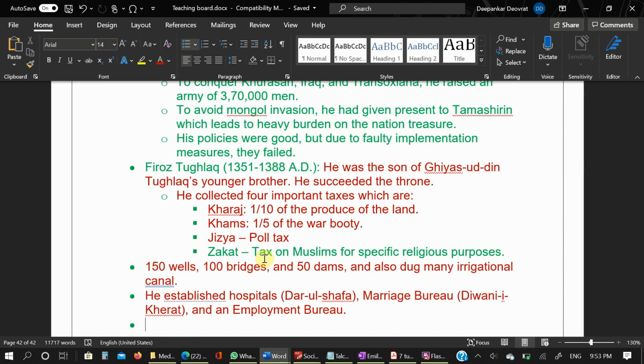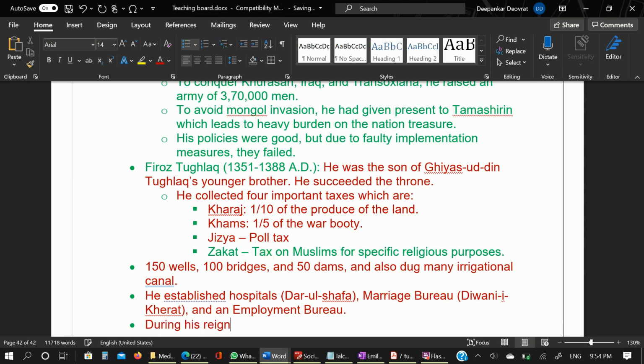As for the importance of Firoz Tughlaq in medieval Indian history, Firoz gained prominence by his generous measures and contribution to the prosperity of the people. He was giving attention to the people of his region. Futuhat Firoz Shahi is an autobiography of Firoz Tughlaq. No need to remember it. And he patronized a scholar, Ziauddin Barani. During his reign, a number of Sanskrit books on medicine, science, and arts were translated into Persian.